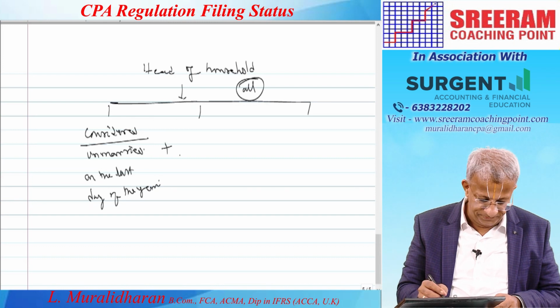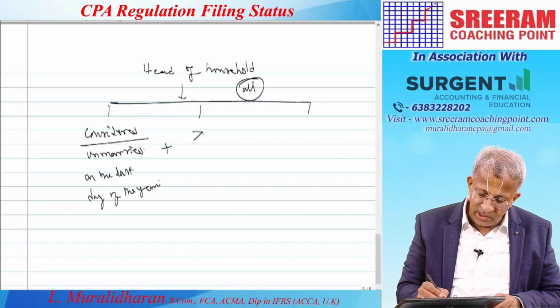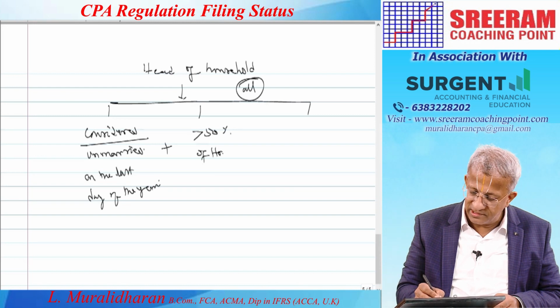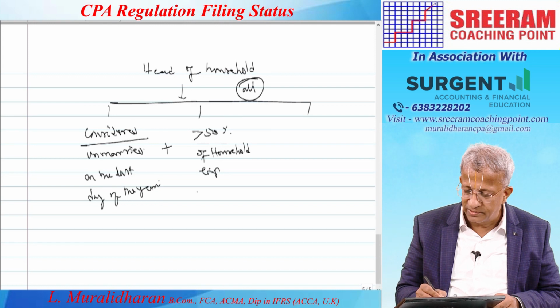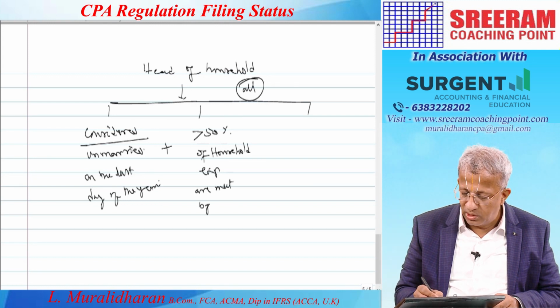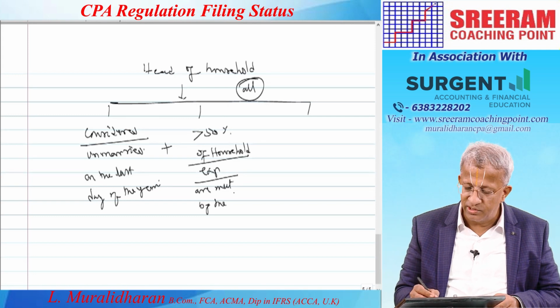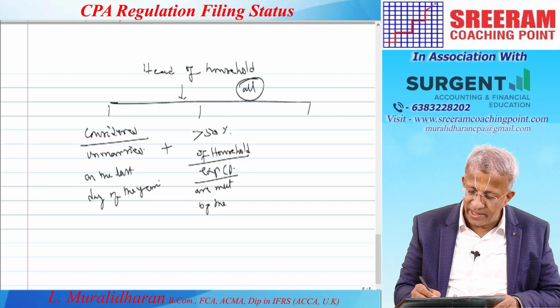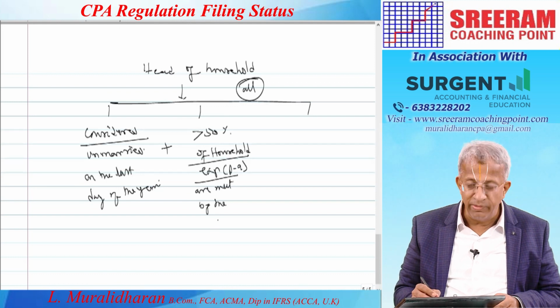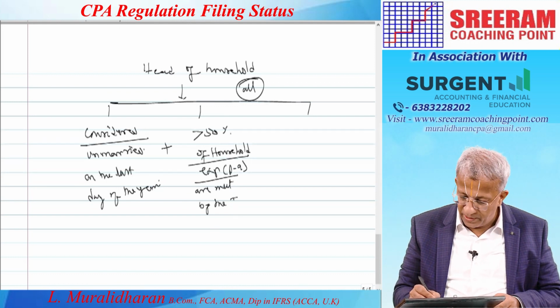Plus, more than 50% of the household expenses are met by the individual. More than 50% of the household expenses per annum are met by the taxpayer.